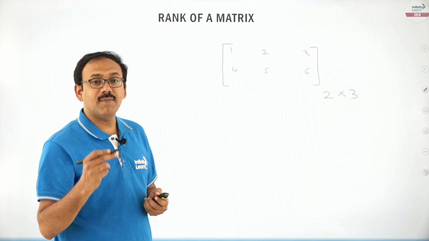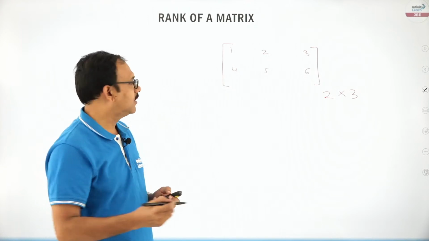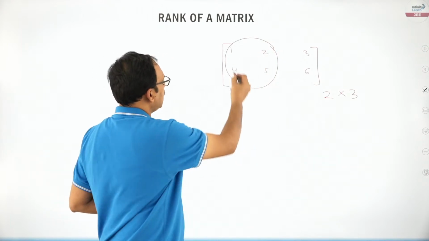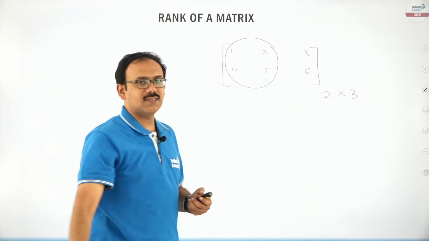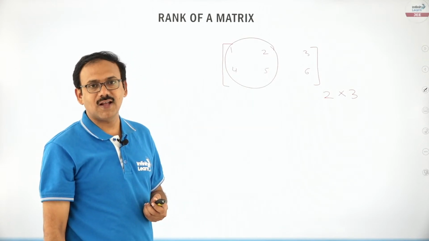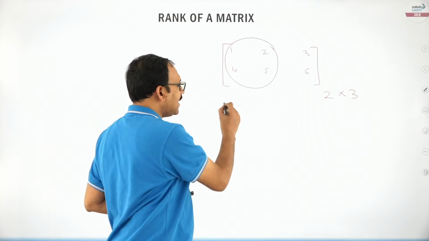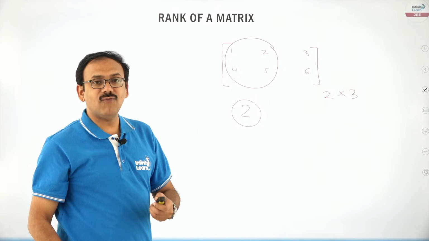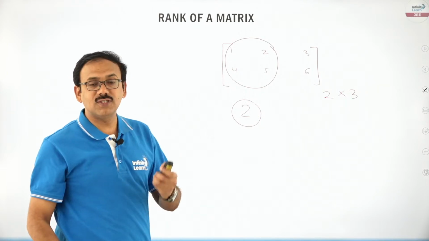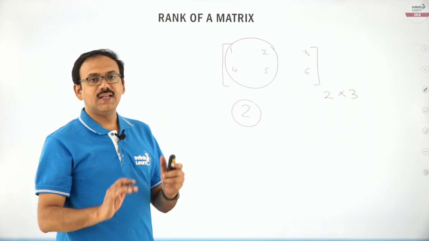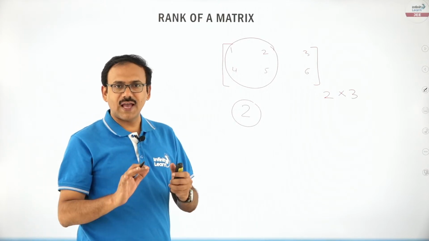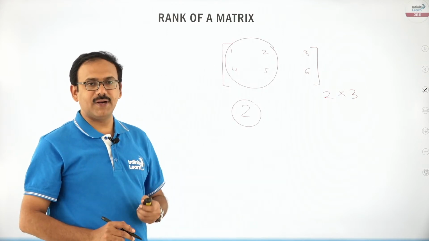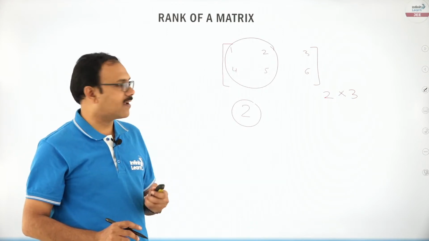The rank can be maximum 2 or 1 here. Checking a 2 by 2 determinant: 5 minus 8, which is minus 3, not equal to 0. So the rank of this matrix is 2, because I can find a 2 by 2 submatrix whose determinant is not equal to 0. It is a bit confusing to calculate in this way, which is why we use row operations to find the rank of the matrix.